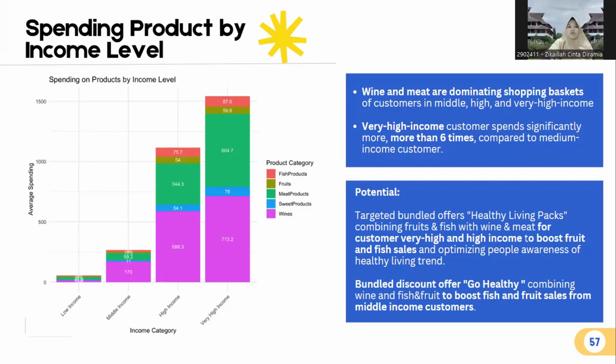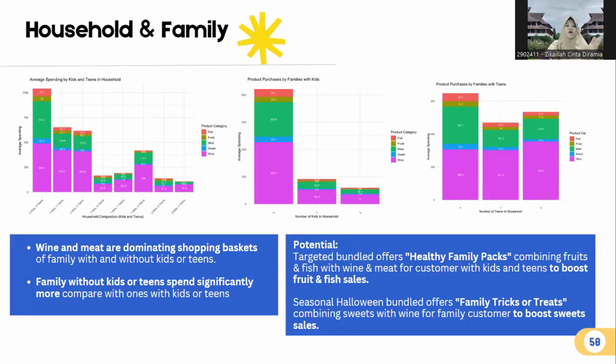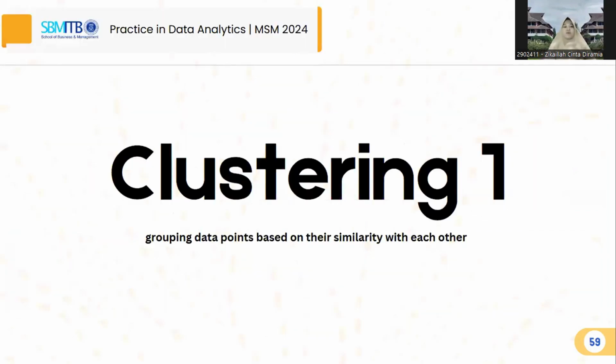Families without kids or teens spend significantly more compared with ones with kids or teens. Okay, and based on the data, we conduct the clustering, the third step. We use clustering to segment the customers based on the regression analysis and the insight taken from the visualization.